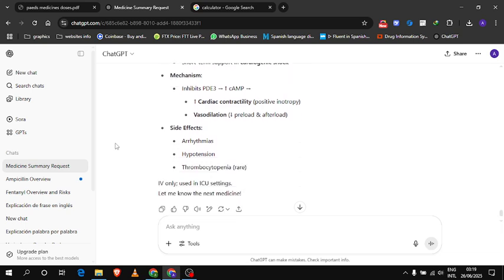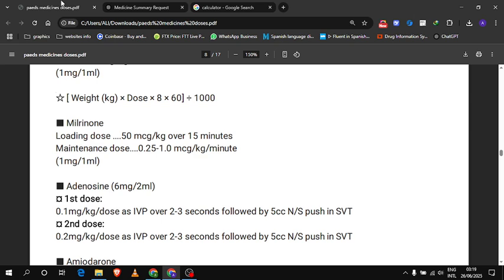Side effects: arrhythmia, hypotension, thrombocytopenia. The dose of milrinone is, the loading dose is 50 microgram per kg over 15 minutes, and then maintenance dose, which is 0.25 to 1 microgram per kg per minute, and the formulation or strength is 1 mg per 1 ml.